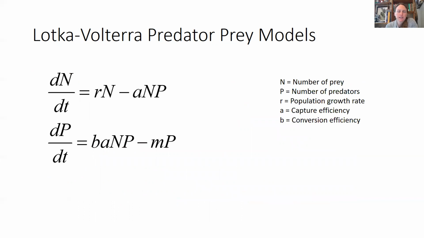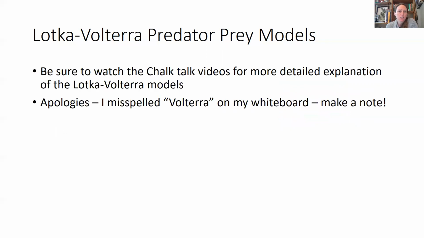And so Volterra predator-prey models were proposed to modify exponential growth in prey and exponential decline in predators. And these are the equations that we are going to use, where R is the population growth rate, N is the number of prey, P is the number of predators, A is the capture efficiency rate, and B is the conversion efficiency rate. I'm going to go into more detail on all of these models in my Chalk Talks that come next. So be sure to watch the Chalk Talk videos for more detailed explanation of these models.